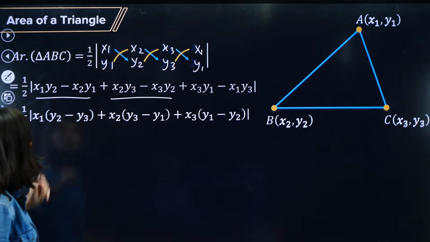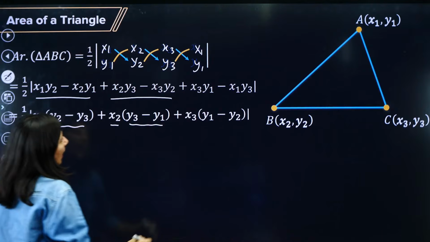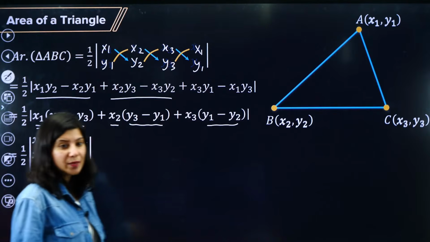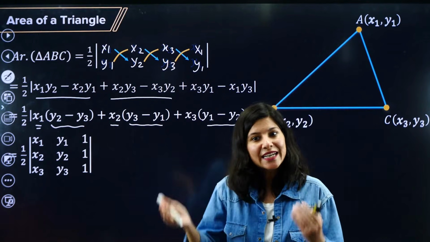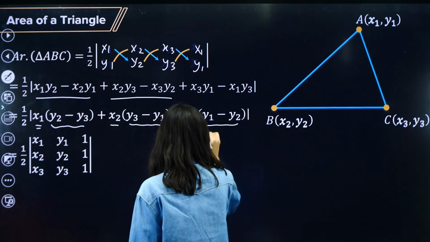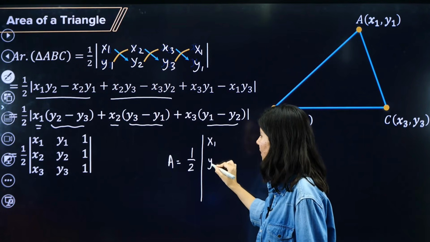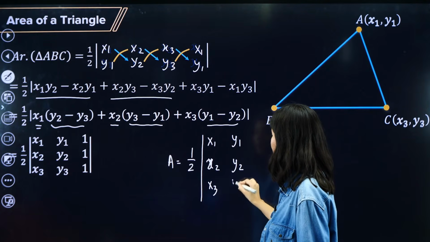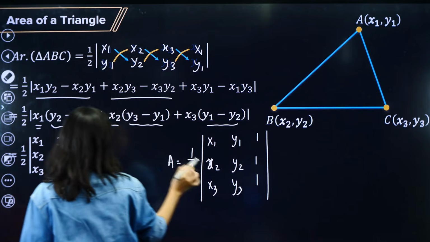If you rearrange, what you will get is half of x1 (y2 minus y3) plus x2 (y3 minus y1) plus x3 (y1 minus y2). It can also be written this way. This is the determinant way, so this is method number 1. Now another method. Area is also equal to half of a determinant: the first column will be all the x coordinates, x1, x2, x3, the second all the y coordinates, y1, y2, y3, and the third column will be 1. They both will give you the same result.